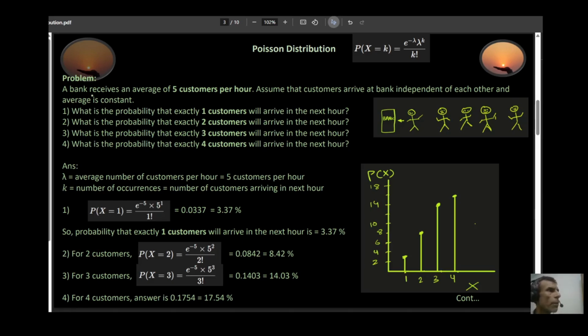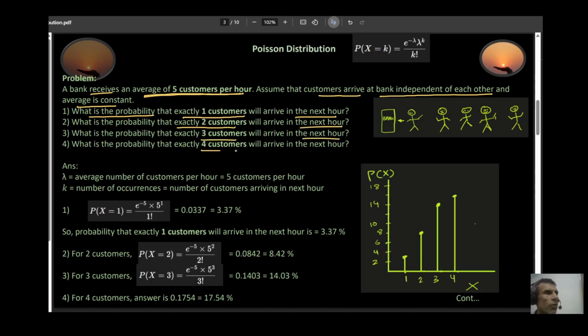Let's say you have a bank. It receives an average of 5 customers every hour. Assume that these customers arrive at the bank independent of each other, and the average is constant, meaning the average of 5 customers per hour is constant. So, what is the probability that exactly 1 customer will arrive in the next 1 hour? What is the probability that exactly 2 customers will arrive in the next hour, or 3 customers, or 4 customers? So, you have these 4 questions.